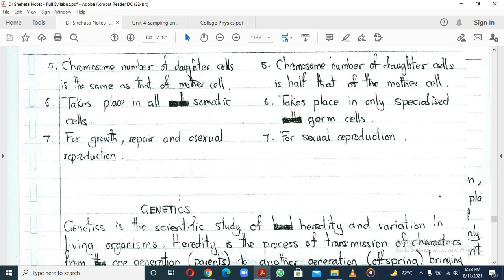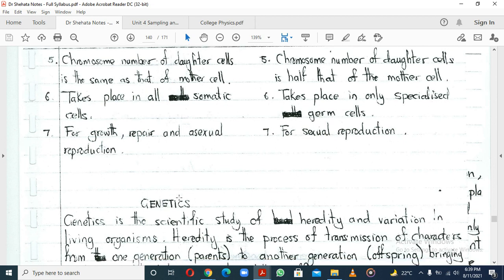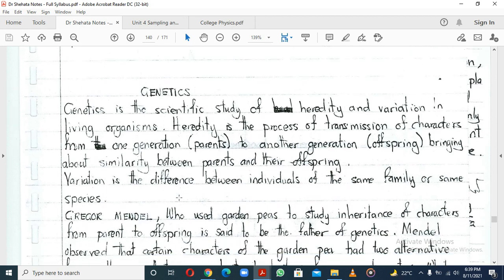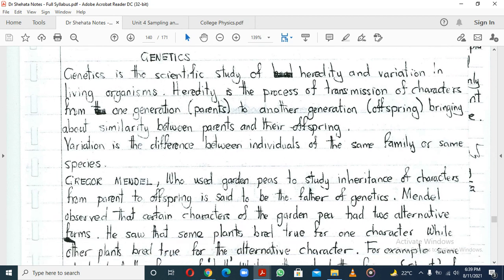So the functions of mitosis: you've got growth, we talked about it. Everyone came from a single zygote, and here we are. Repair: when you injure yourself, cells are going to be formed to repair that. Asexual reproduction doesn't require any reduction in chromosome number because only one thing is involved. But for sexual reproduction, because two things are coming together, you need to reduce their chromosome number so that they don't have a problem when they come together.